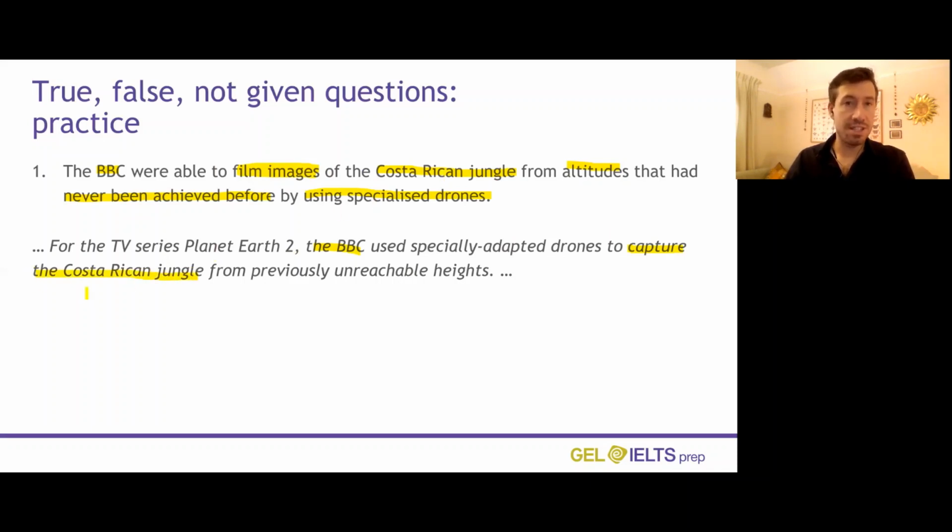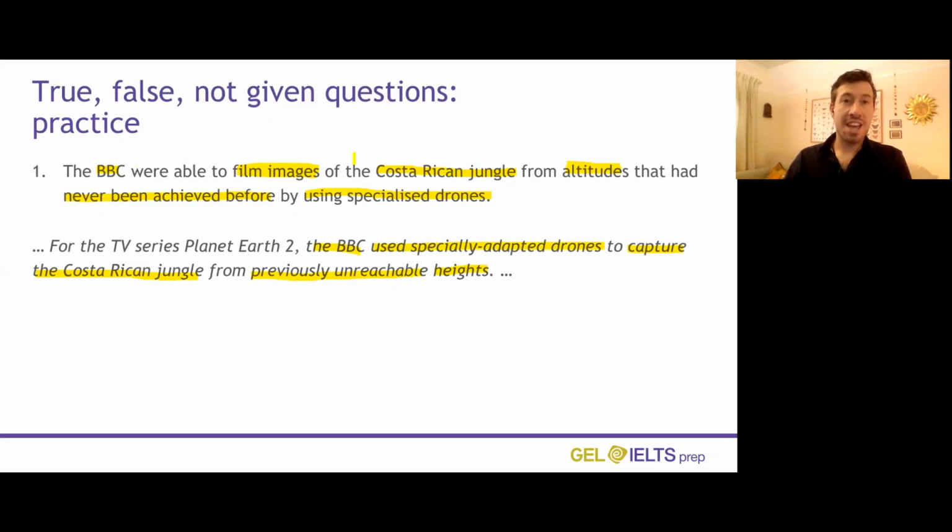So that's the same here. From altitudes, okay, we've got heights, and altitudes is the same meaning, that had never been achieved before. And previously unreachable means never been achieved before. And then here we've got using specialized drones and used specially adapted drones. So those two have the same meaning.